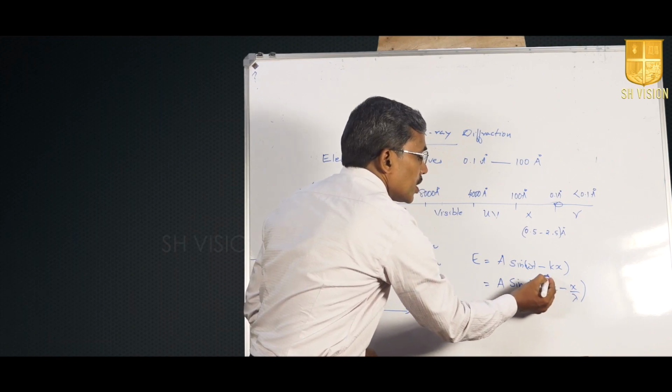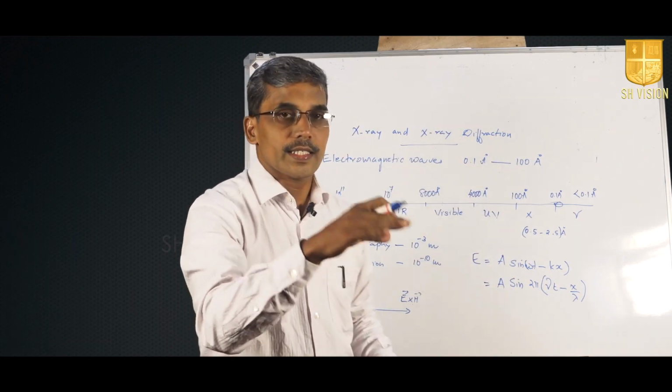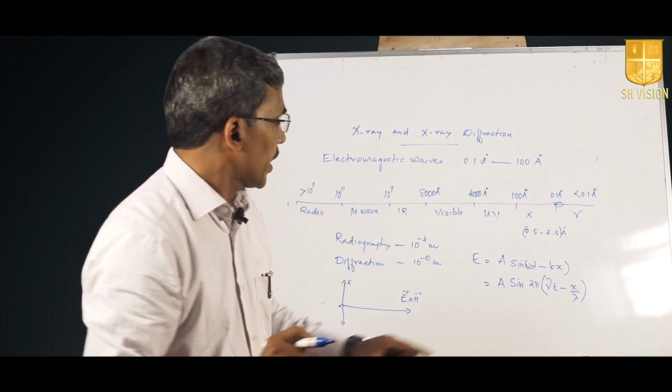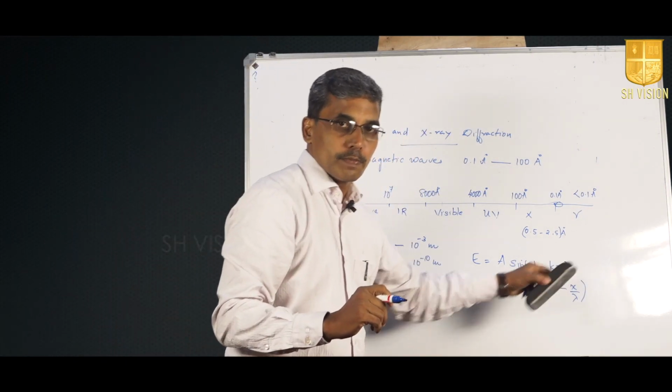The nu t term shows that there is variation with respect to time, and the x by lambda term represents variation with respect to space.